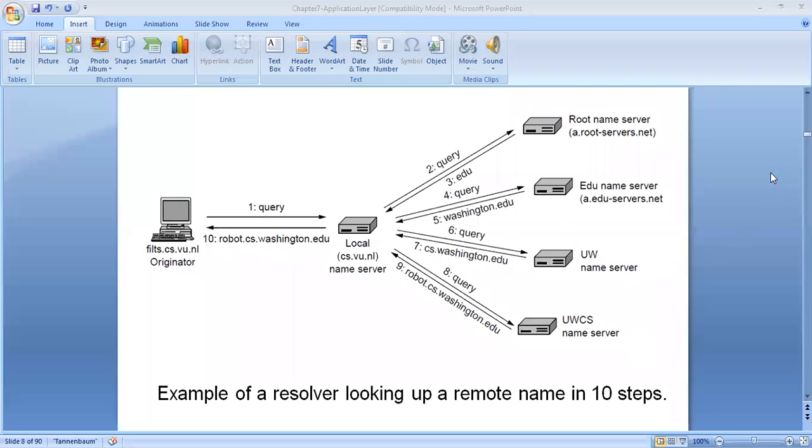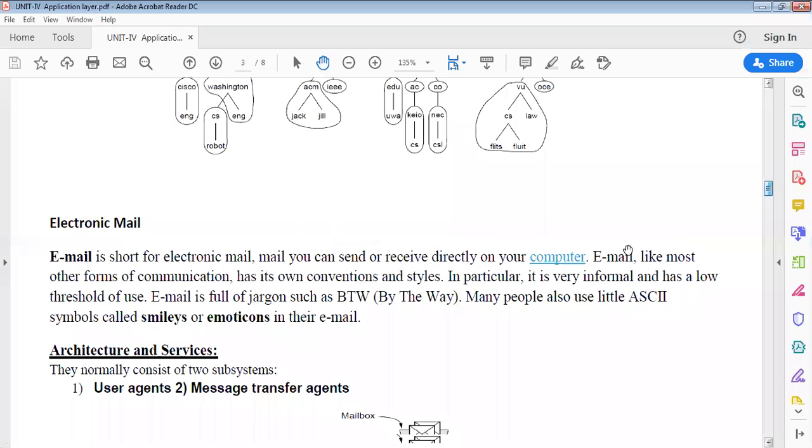So this is all about the resource records. And next we are going to discuss email. So we'll discuss what email is. Basically, earlier everything was sent by postcards and other means, but when the internet was provided, it gave the facility of sending mail, which we call electronic mail or email. So we can directly send or receive email.